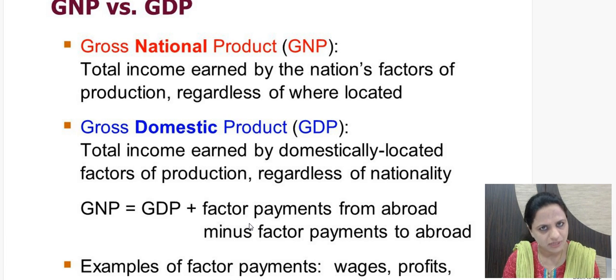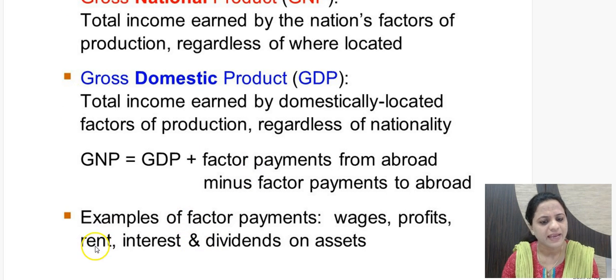Means if some foreigner is working in the country, but he sends remittances to his own country, those payments are deducted because they are not going to stay in the country. And what Indians are sending in remittances or profits or whatever it may be. Examples are wages, profits, rent, interest, dividends, whatever is coming into the country. So that is added: factor payments from abroad are added, and factor payments to abroad going out of the country are deducted. So GDP with this adjustment is called GNP, gross national product.